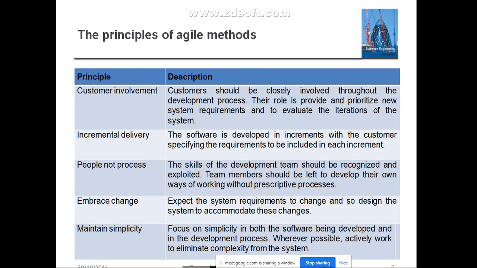After that, we have seen some principles of the agile method. There should be customer involvement, incremental delivery, and the focus is on the people, not on the process. It has to accommodate changes in the system requirements, and it has to maintain simplicity, right? Wherever possible, you can reduce the complexity of the system. You need to eliminate the complexity from the system. These are some of the principles of the agile methods that we have seen in the last class.